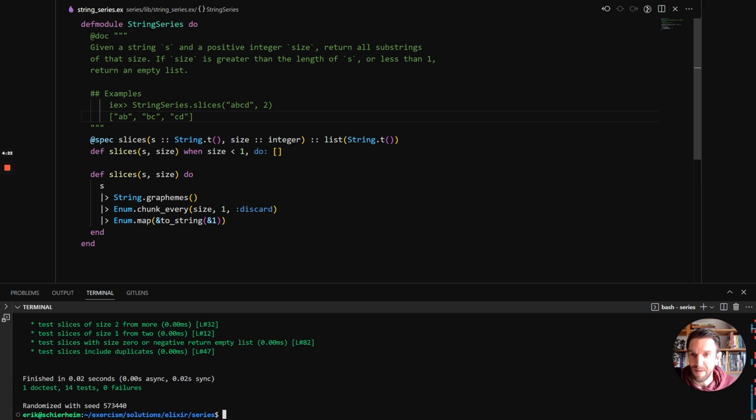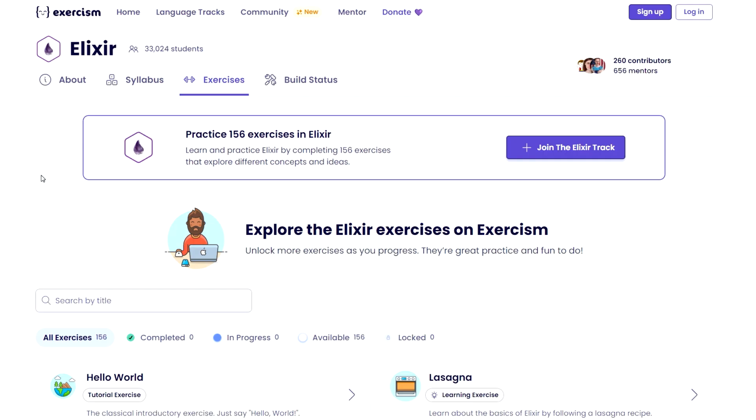So I'm now quite happy with how this looks. I hope you are too. And if not, you can try it on your own by going to the Elixir track and trying out this series exercise. We'll finish things off with some resources that you can use if you want to learn Elixir, and I hope you do.